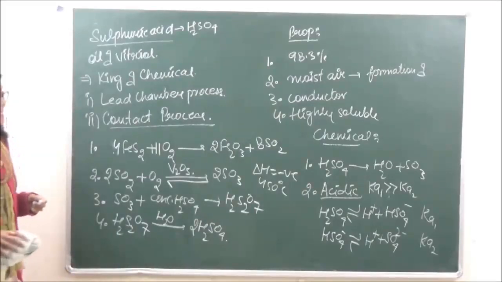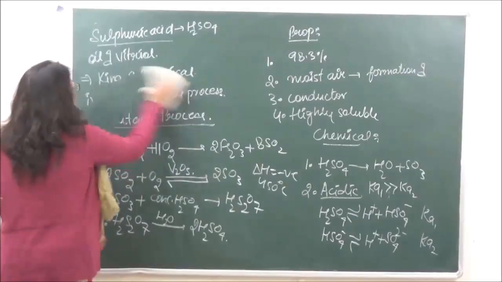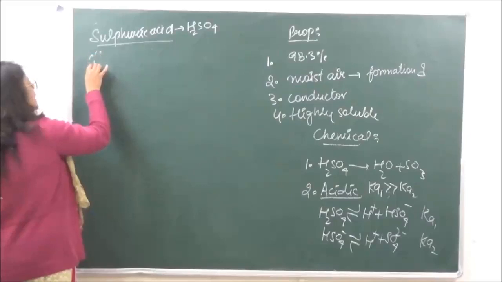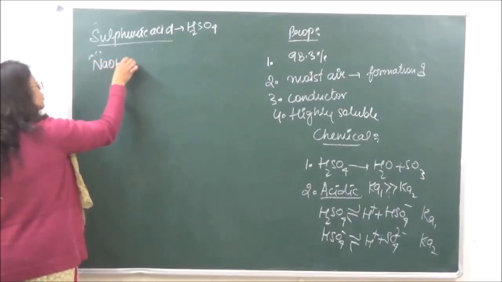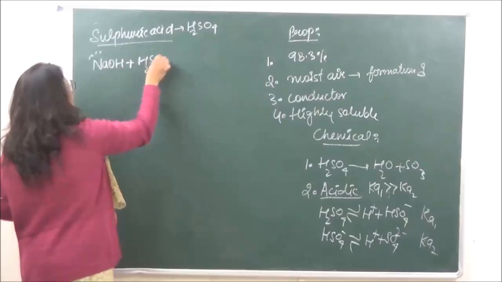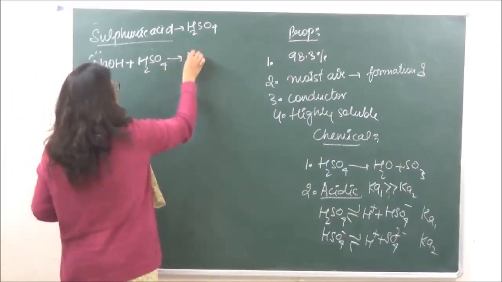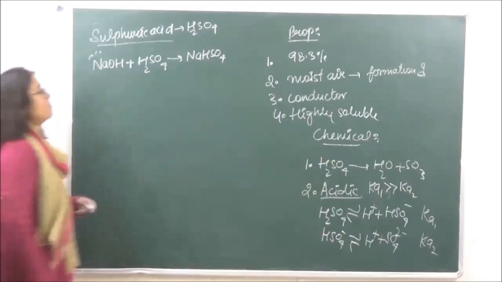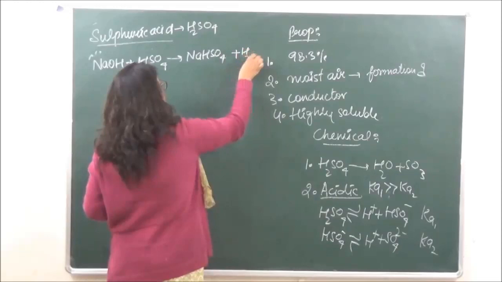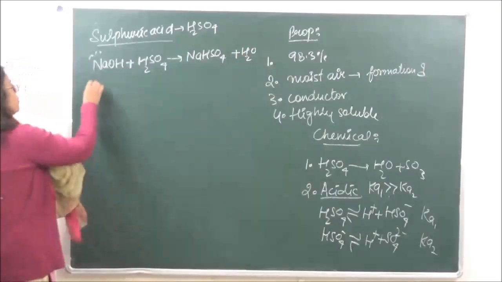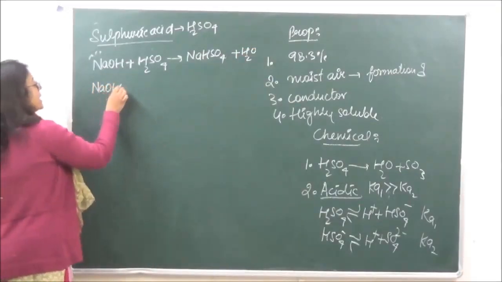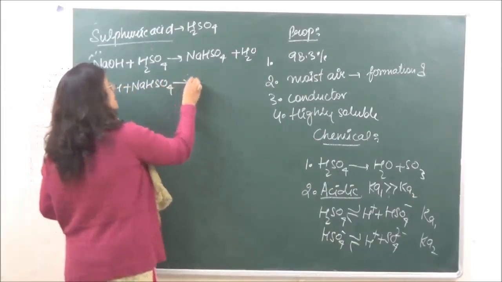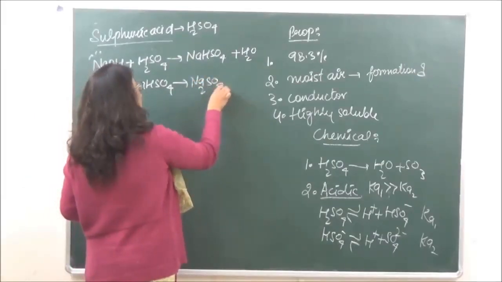So we are saying that as it is forming two different kinds of ions, it is going to form two different series of salts. Like when it is reacting with NaOH, in presence of H2SO4, we are going to get NaHSO4, which is sodium bisulfate, ठीक है, plus water, and then another molecule of NaOH can react with NaHSO4 to give us Na2SO4 plus water.